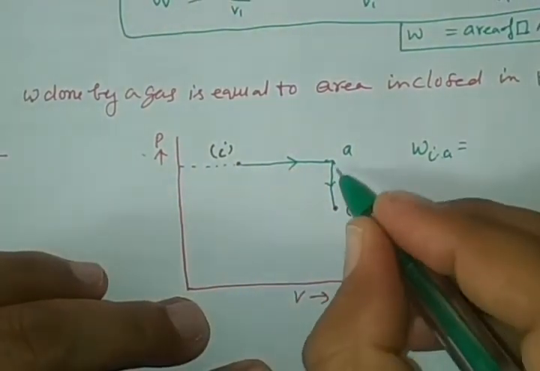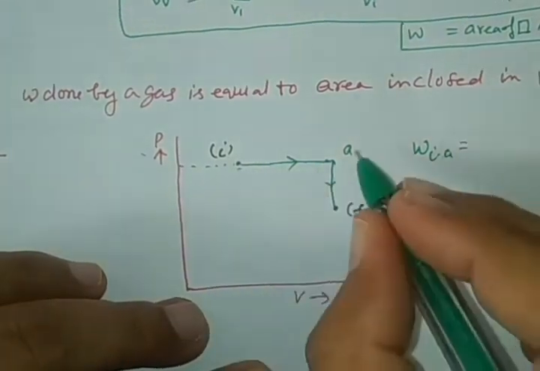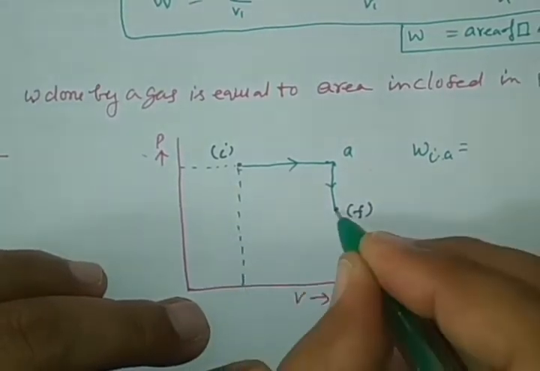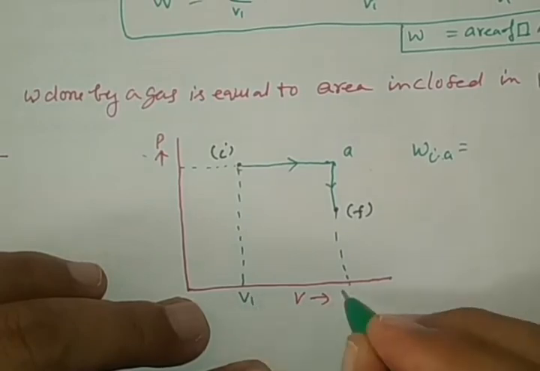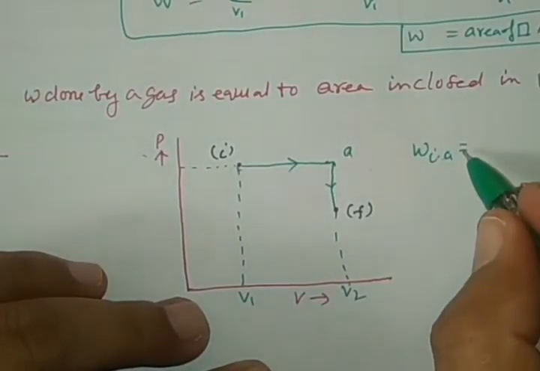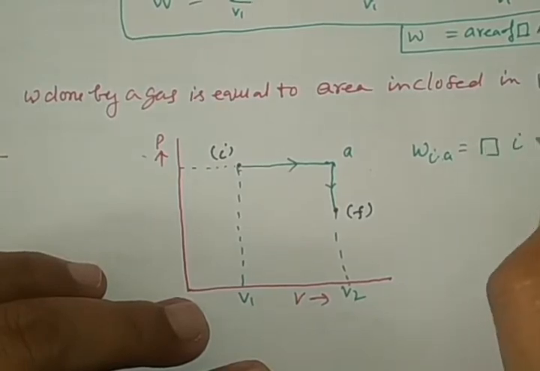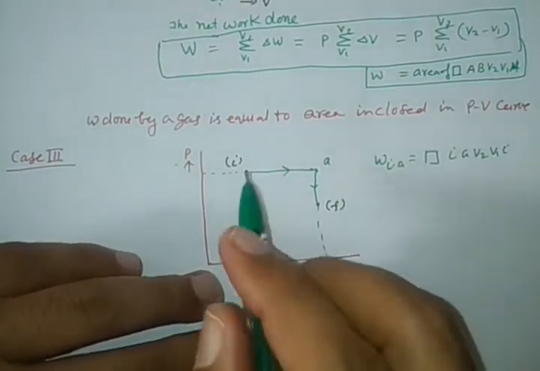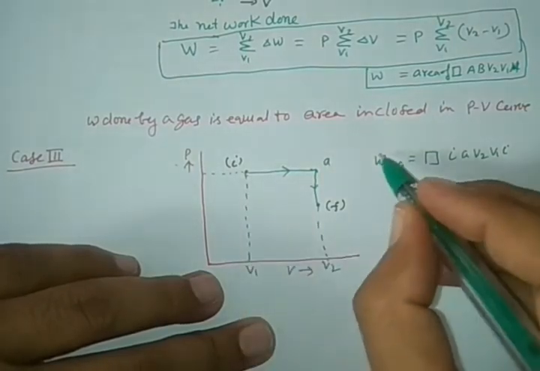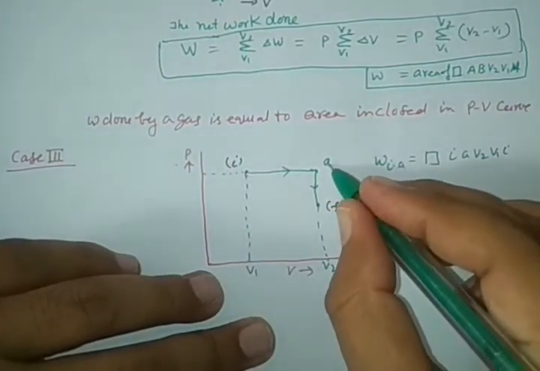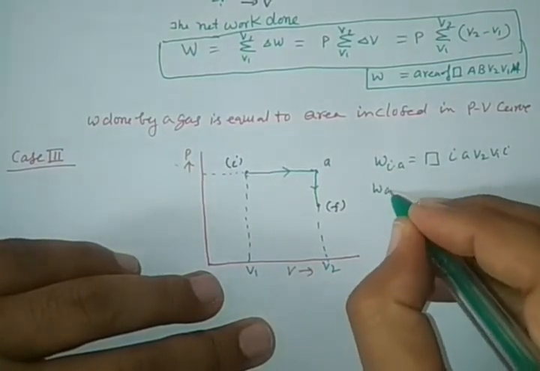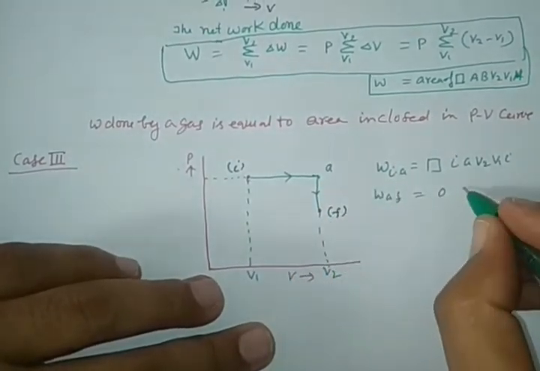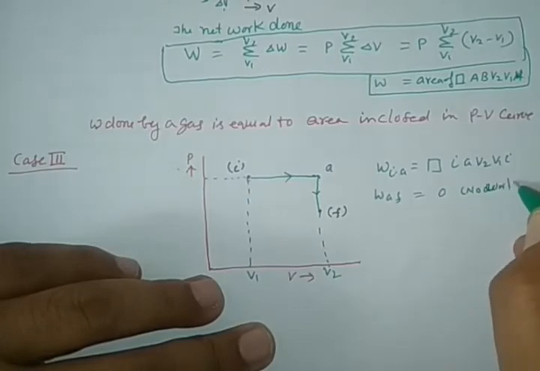Here A to F, with volumes V1 and V2. So the work done from I to A is the area of rectangle I A V2 V1 I. Now see the work done from A to F. This area is 0, no work done.